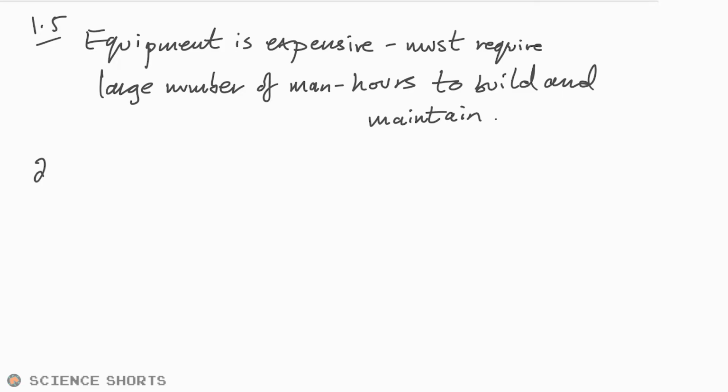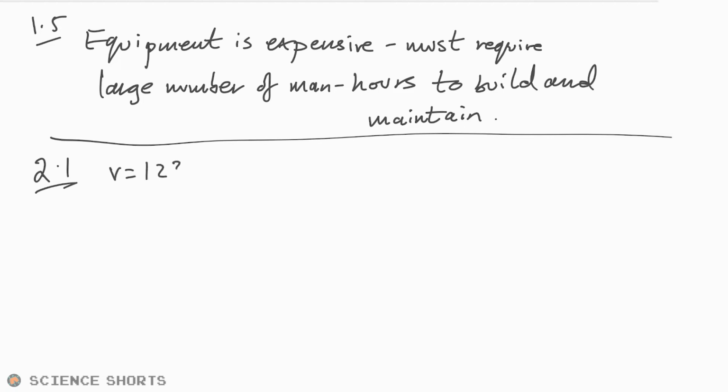Okay, question 2.1. What have we got? Bit of mechanics. World land speed record was 1230 kilometers per hour. We're going to have to change that into meters per second, I think. Let's do that now before we do anything else.